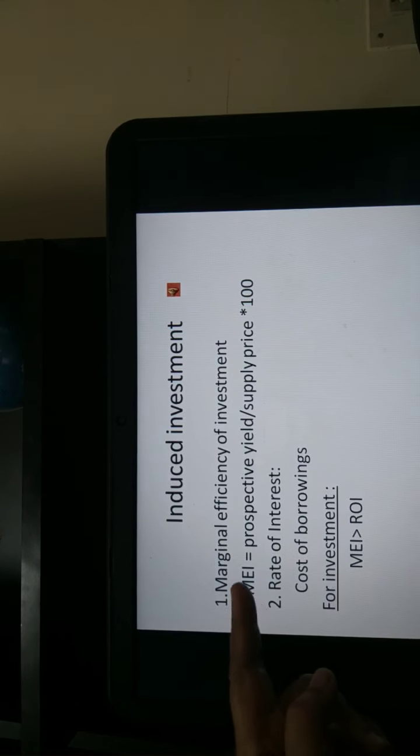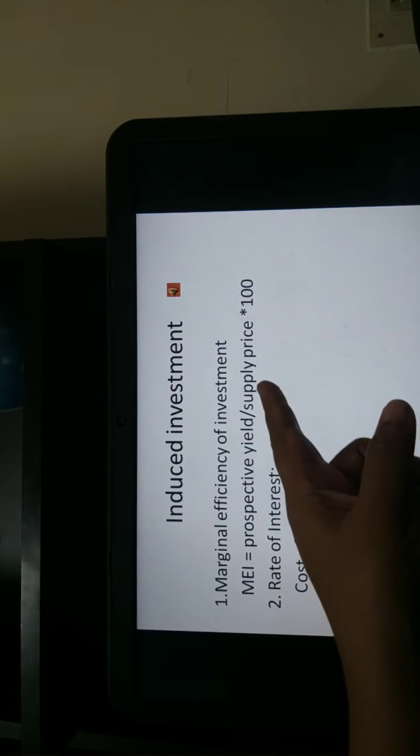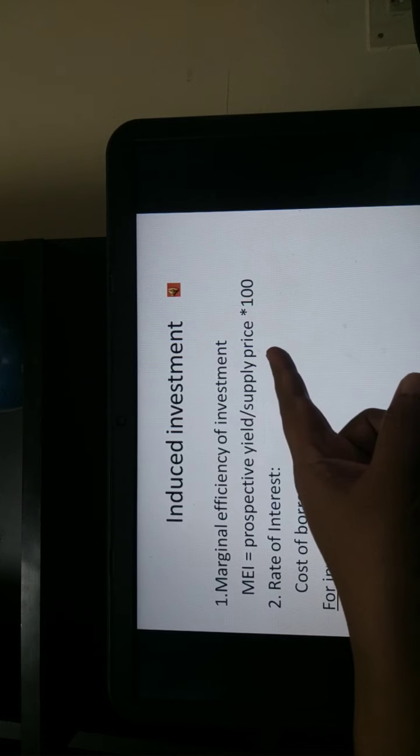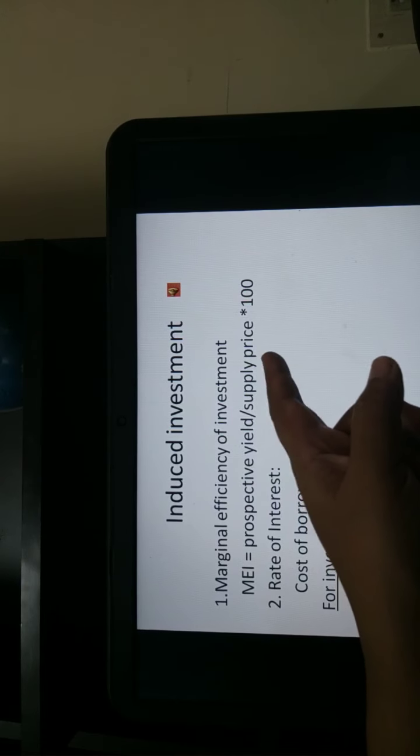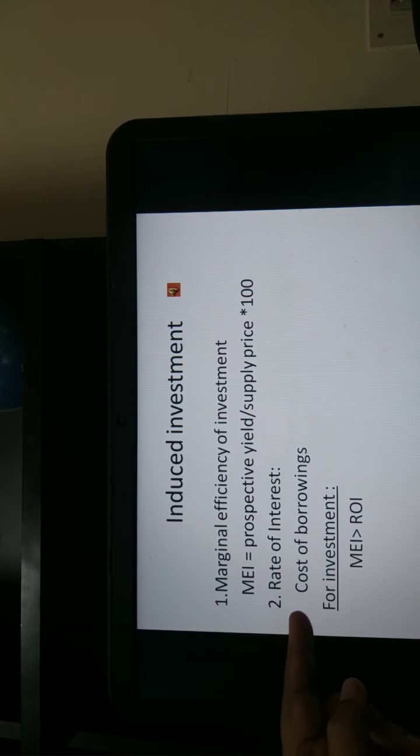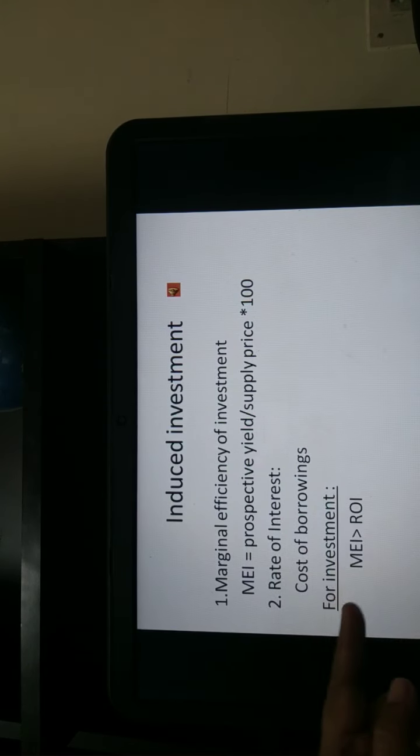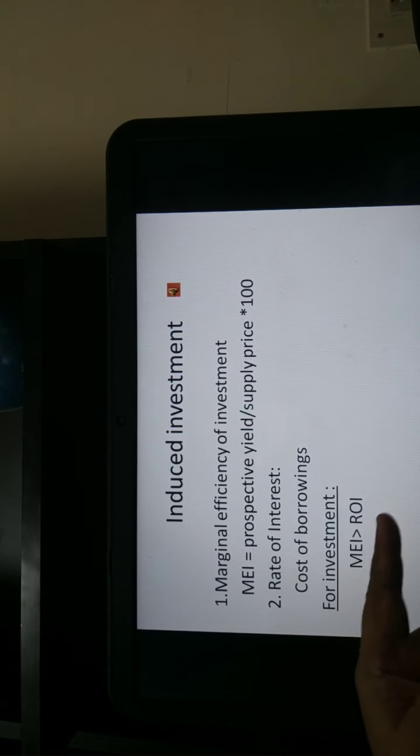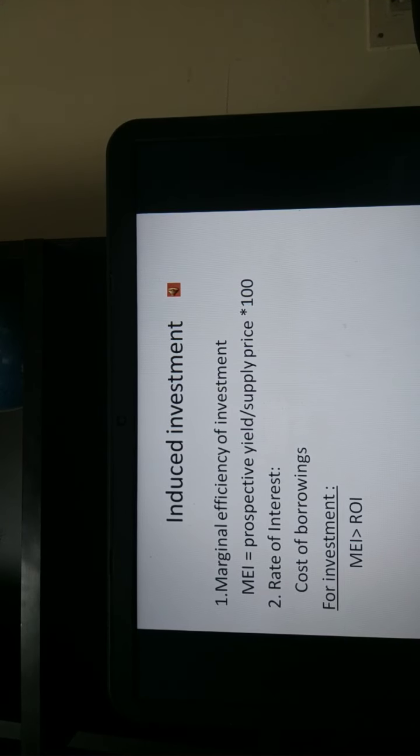So, marginal efficiency of the investment, let me repeat, should be more than the rate of interest. And marginal efficiency of the investment can be calculated as the return from the investment divided by the cost of the asset into 100. Rate of interest is the cost of borrowing. So, MEI should be more than the rate of interest. Then it will be a profitable venture for the firm, right?